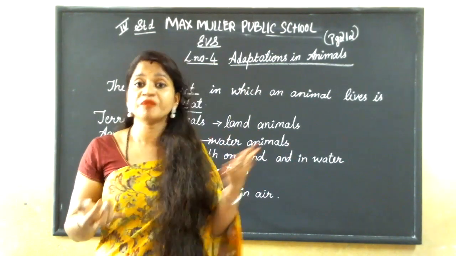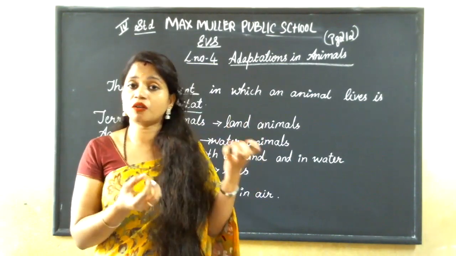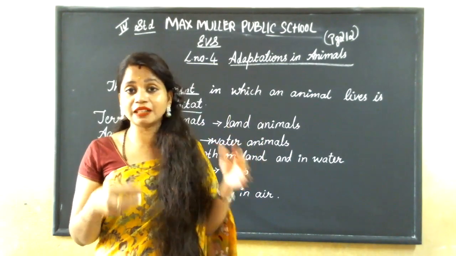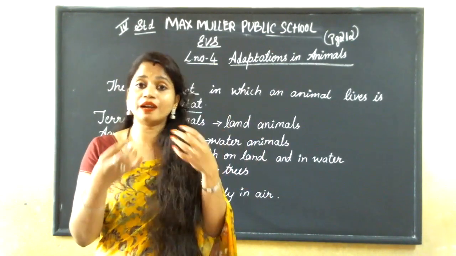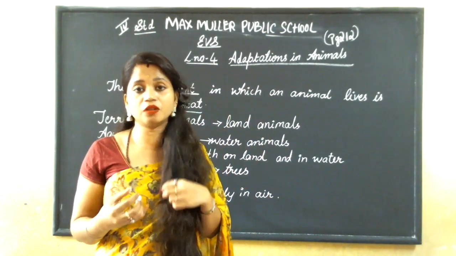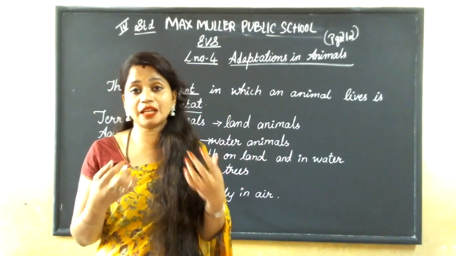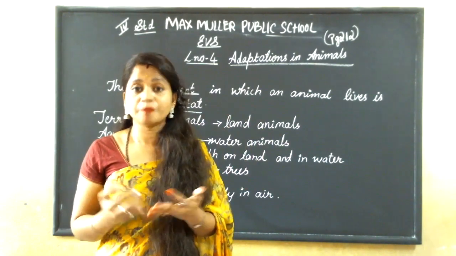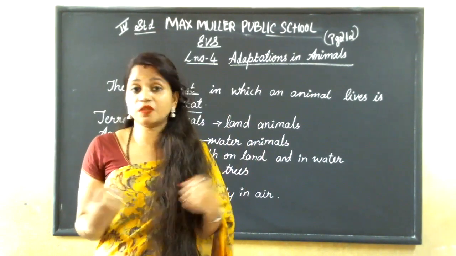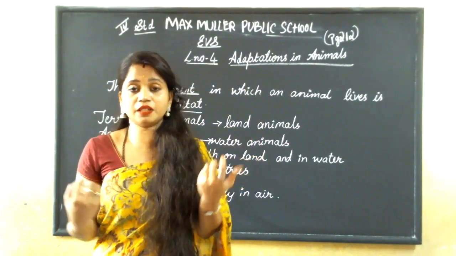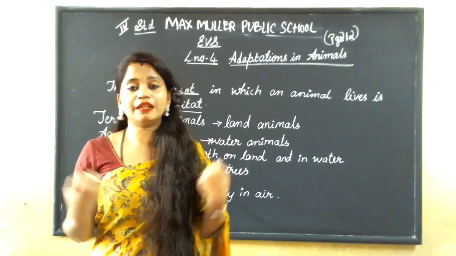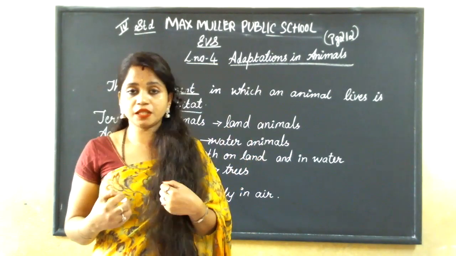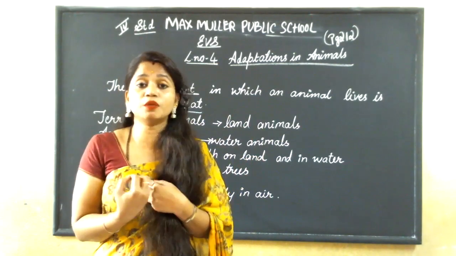What will we do? In summer, we'll wear cotton clothes, that is light clothes, and we'll take more liquid items, water, juice. In winter, we'll wear sweaters. We can't live in the very cold, right? We need to be a little bit warm.